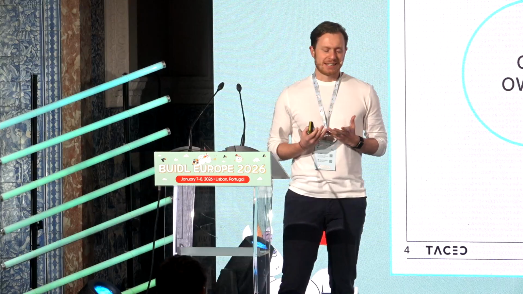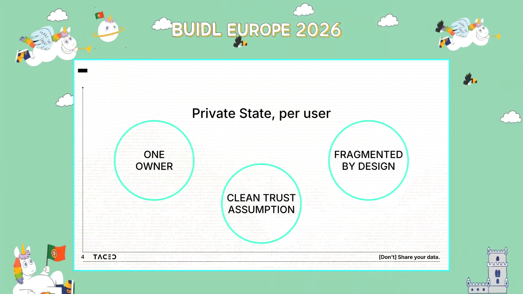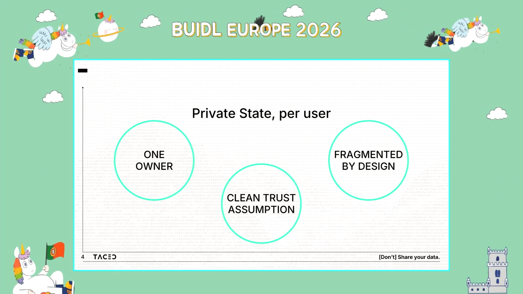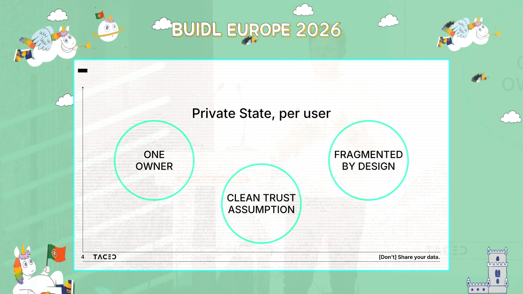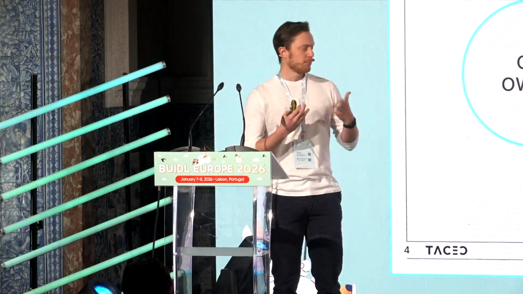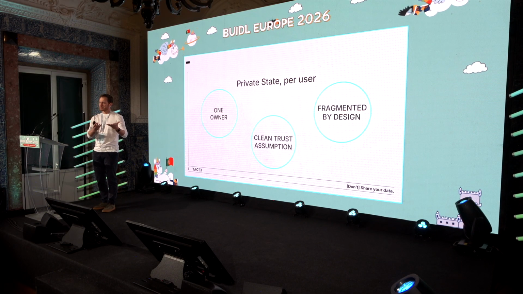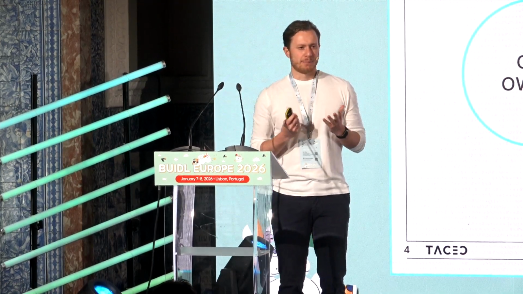Most people, when they talk about privacy on blockchains and private state, mean something like private state per user. So you own the state yourself, you're the single owner. A classical example is ZK passport, or proving that you're over 18. Your age is your data, so you can prove it, and you don't need any other input, and you can prove this property without having to rely on anybody else.